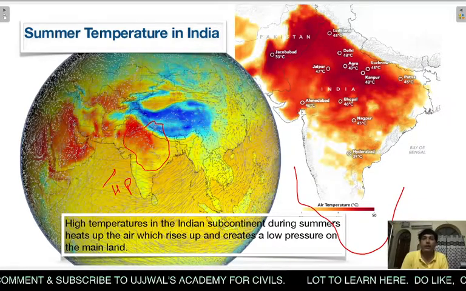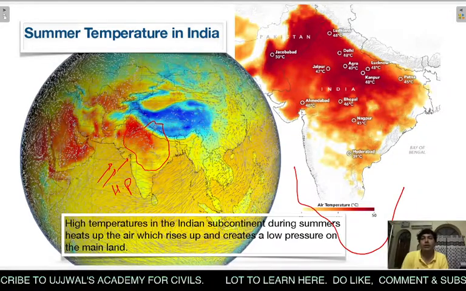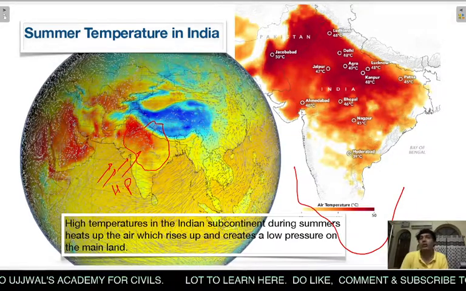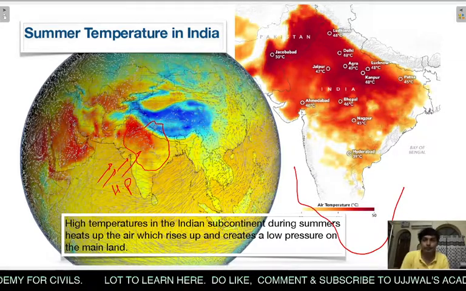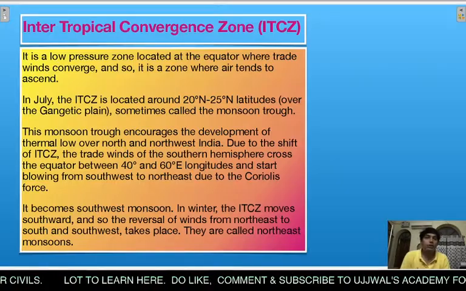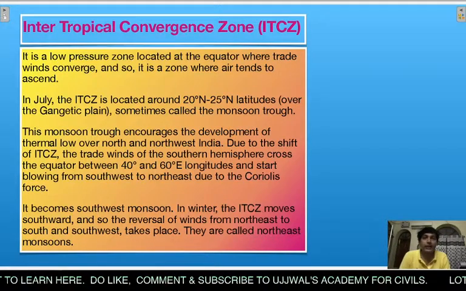So there is a movement of air, the wind from this particular region towards the landmass, and this is the onset of monsoon. We will see in the next slide that there is also a concept of intertropical convergence zone. So let's first understand what is ITCZ.